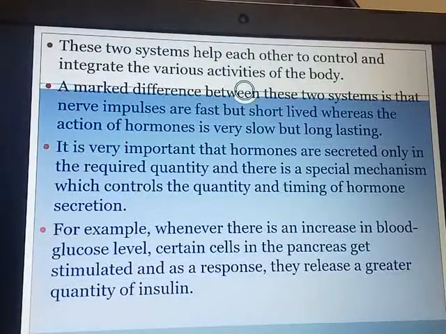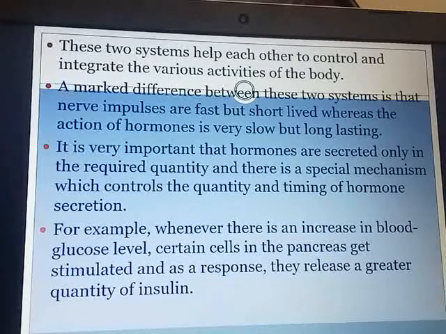So these two systems, chemical control and the nervous system, help each other to control and integrate the various activities of the body. But a difference between these two systems is that nerve impulses are very fast but short-lived, whereas the action of hormones is very slow but long-lasting. So it is very important that hormones are secreted only in the required quantity, and there is a special mechanism which controls the quantity and timing of the hormone secretion.